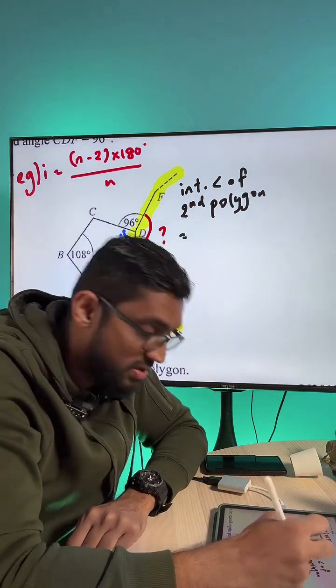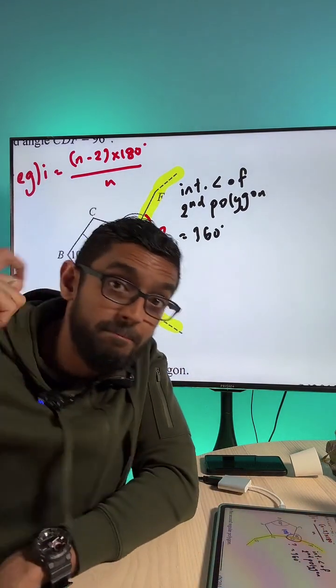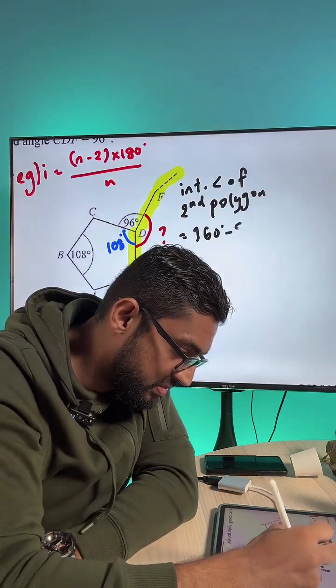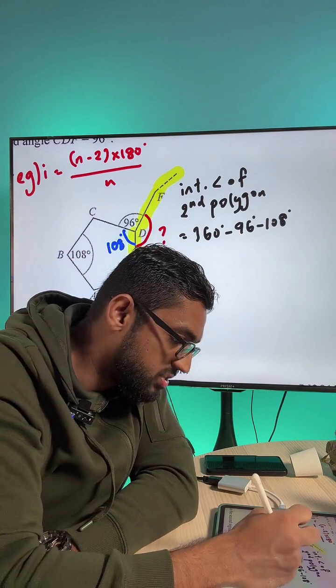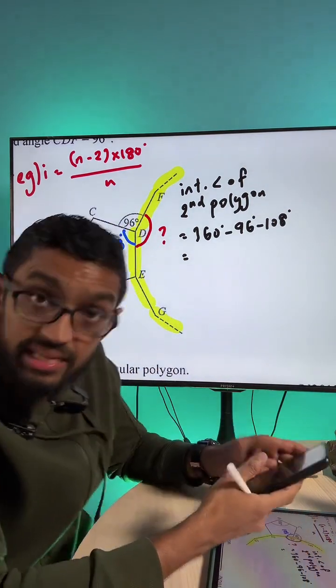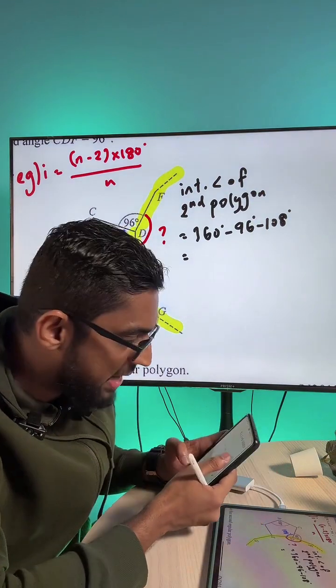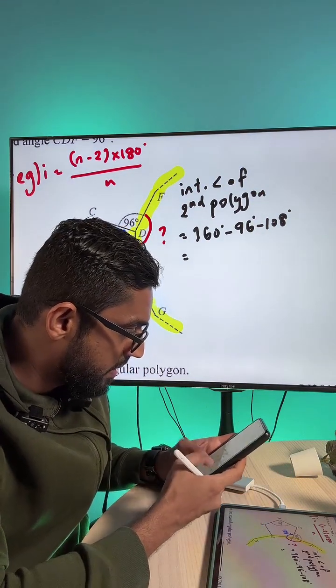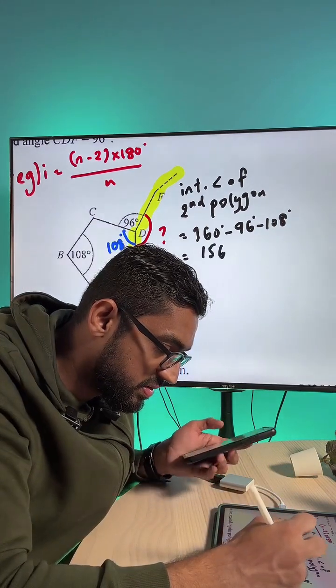So again, equals to 360 minus 96 minus 108, and you are going to then get the interior angle of your second polygon. Let's write it down again: 360 minus 96 minus 108. And that will be 156.